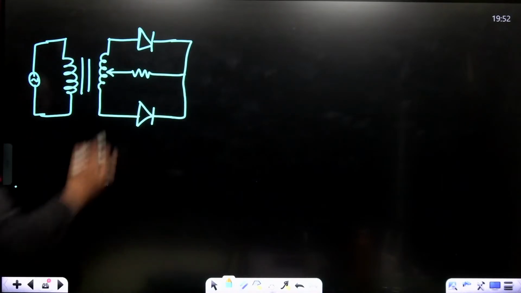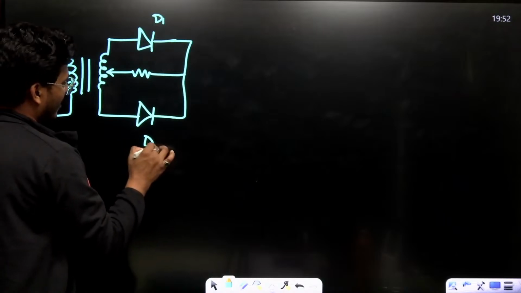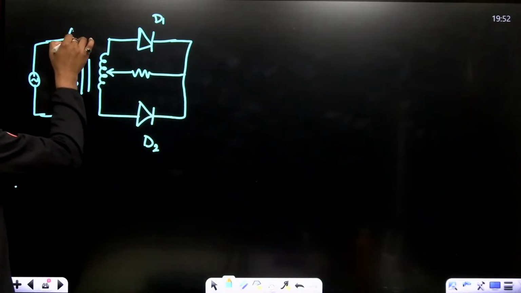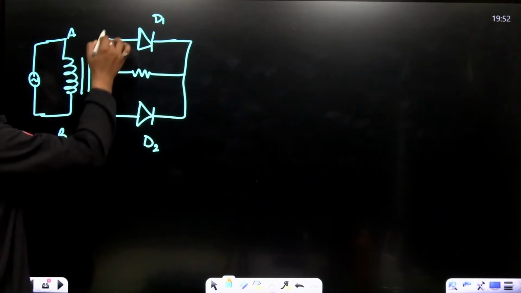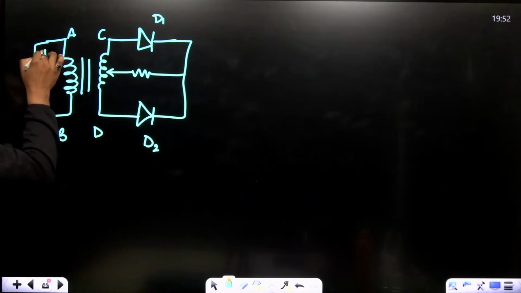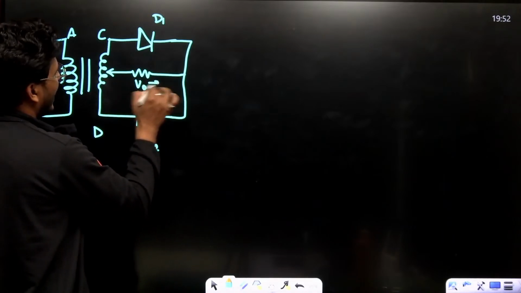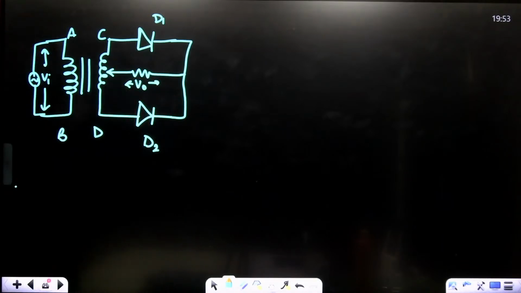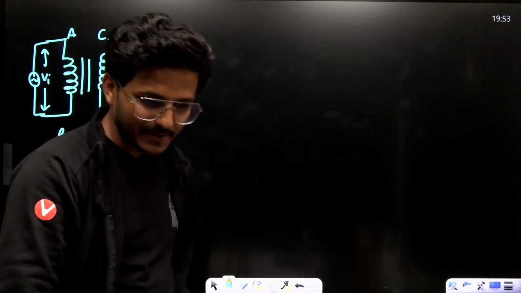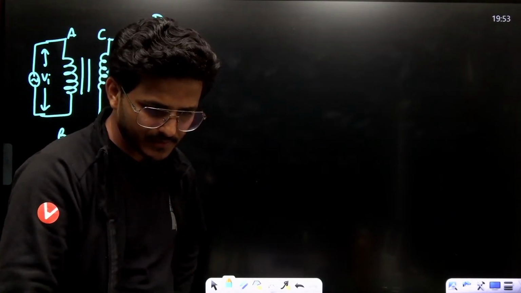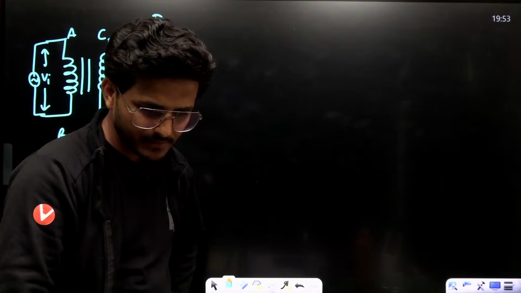Alright, this is a center tap transformer. This is diode D1, this is diode D2. This end is named A, B, and this is named C, D. Here is V in, and here is V out, or V L.